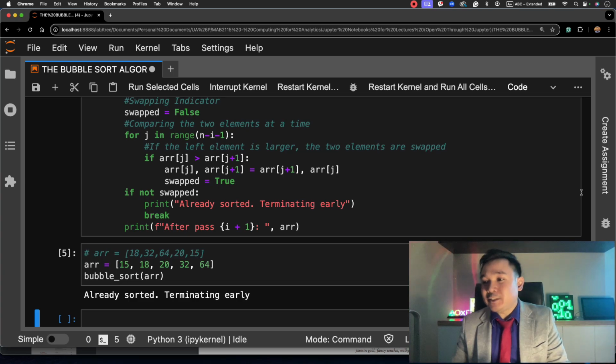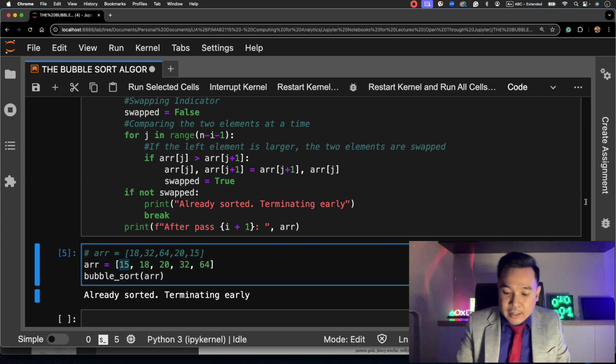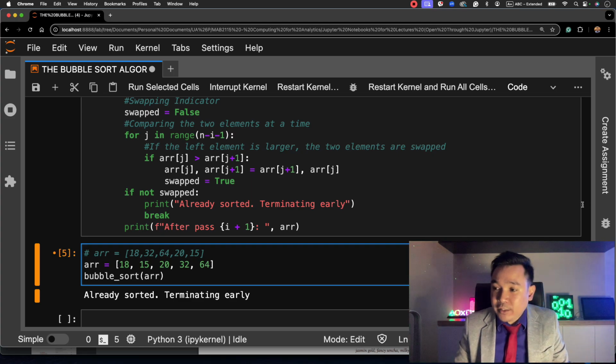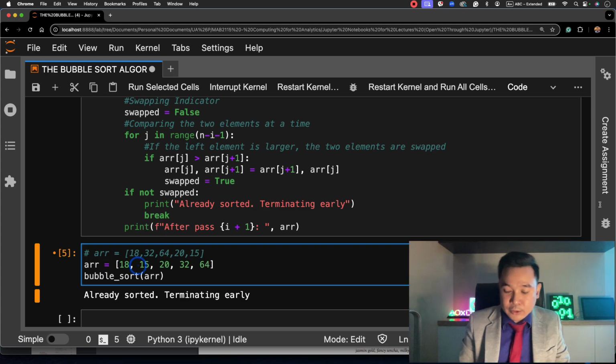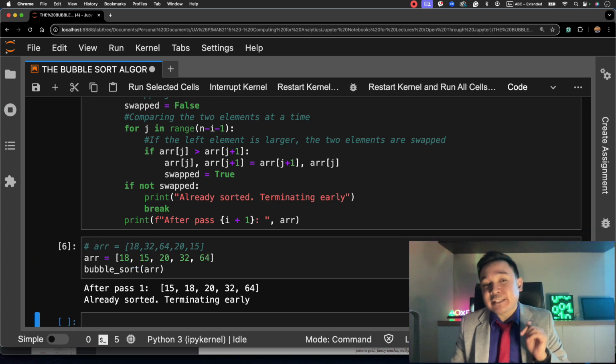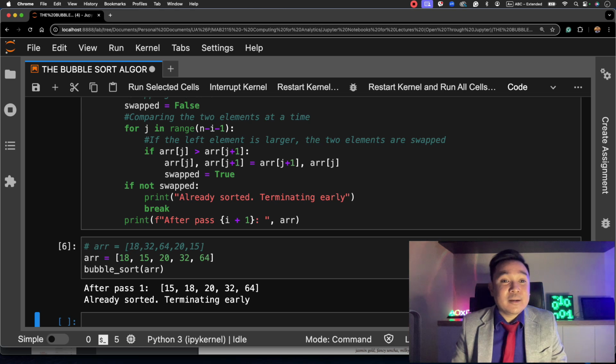But let's still test this code if, for example, we just give it one incorrect placing, which is this one. It should terminate early after fixing or swapping the places of this one, which is just one pass. So you can try it, and there you have it. This is how you make the bubble sort algorithm more efficient.